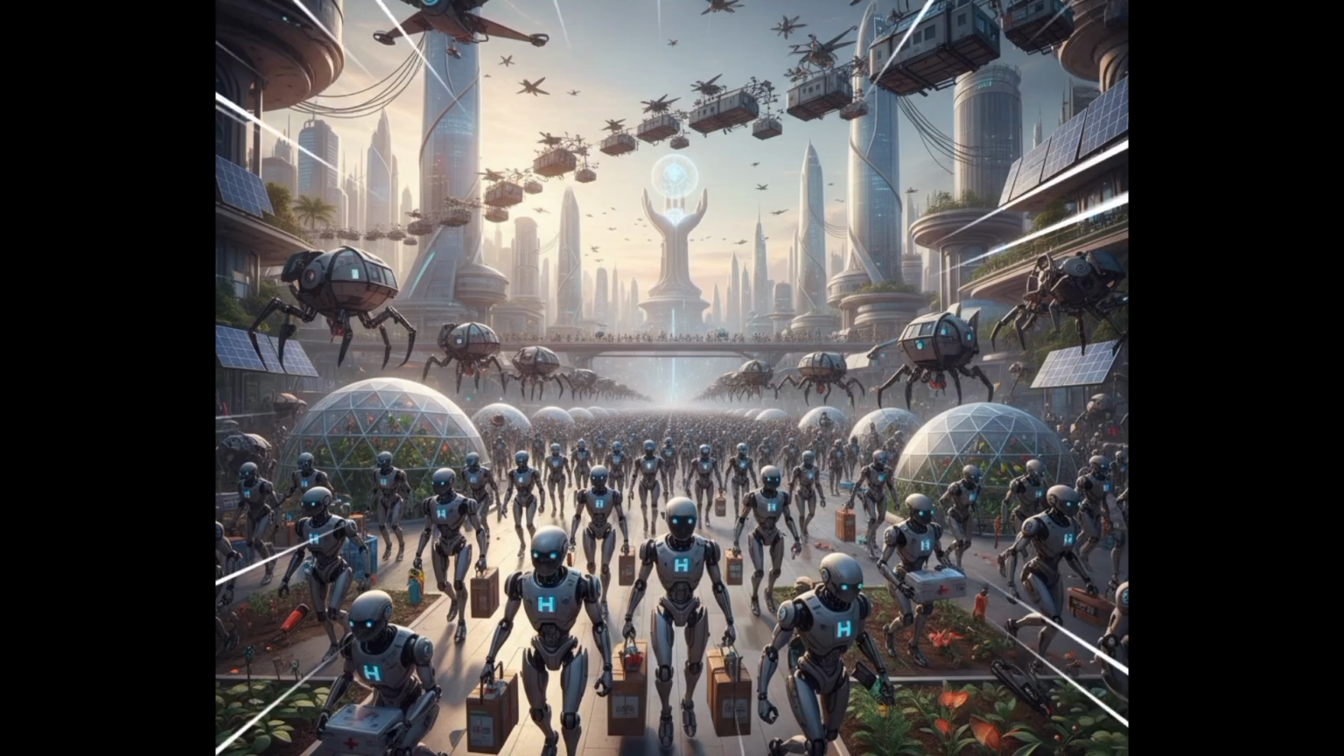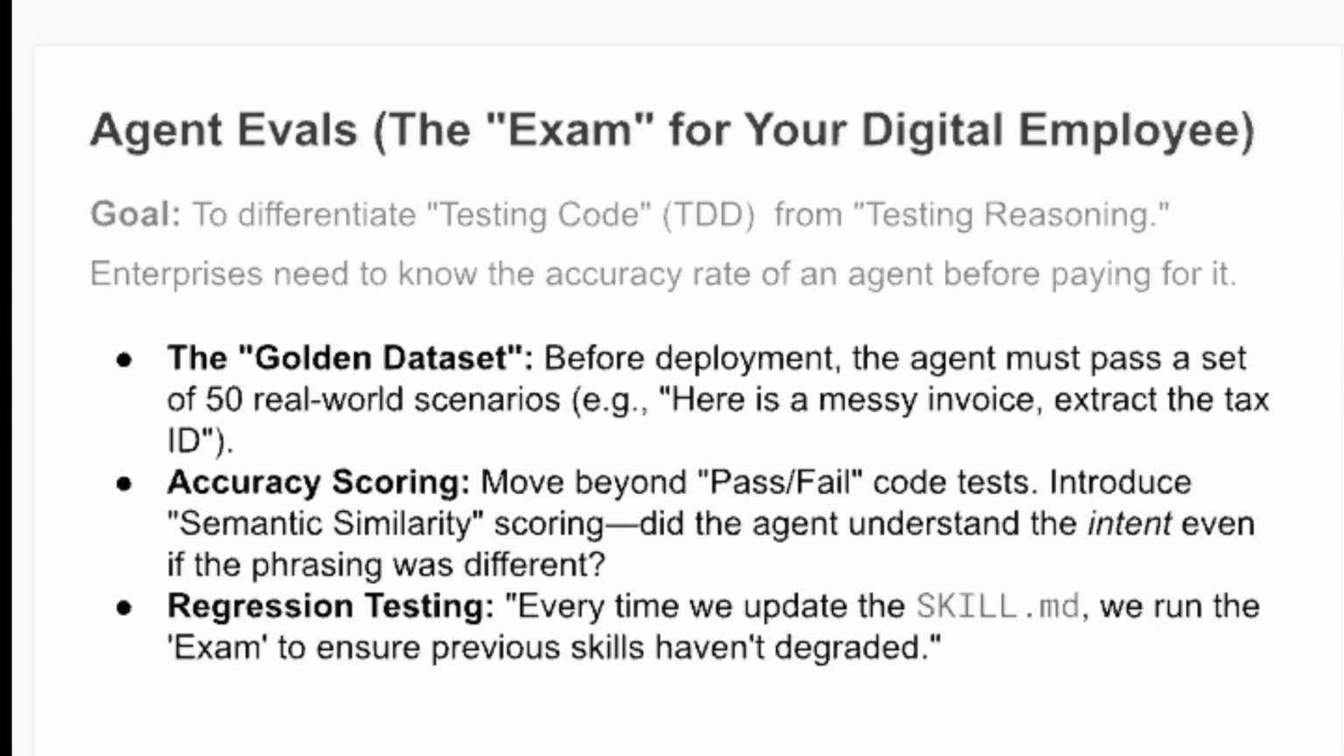Agent Eval, the exam for your digital employee. To differentiate testing code from testing reasoning, enterprises need to know the accuracy rate of an AI agent before paying for it. Before deployment, the agent must pass a set of 50 real-world scenarios. For example, here is a messy invoice. Extract the text ID. Did the agent understand the intent even if the phrasing was different? Every time we update the skill.md, we run the exam to ensure previous skills haven't degraded.